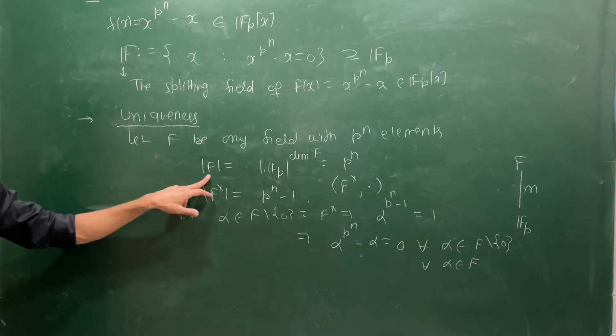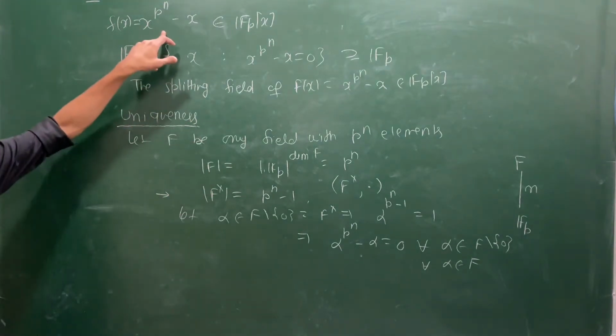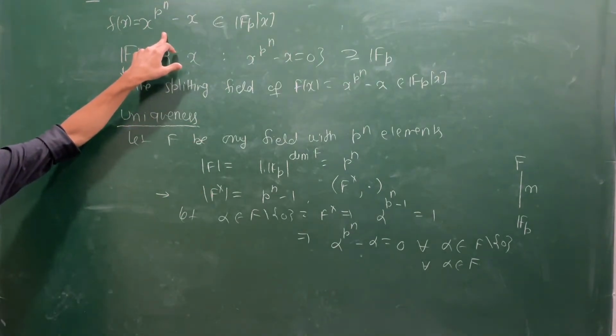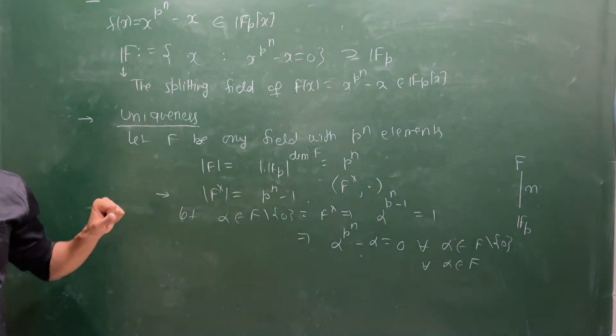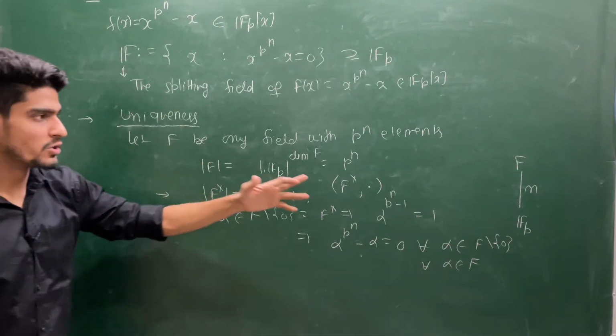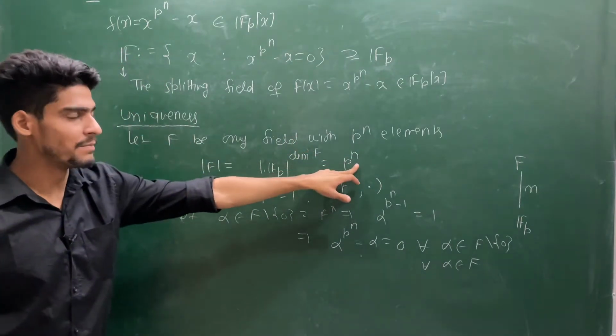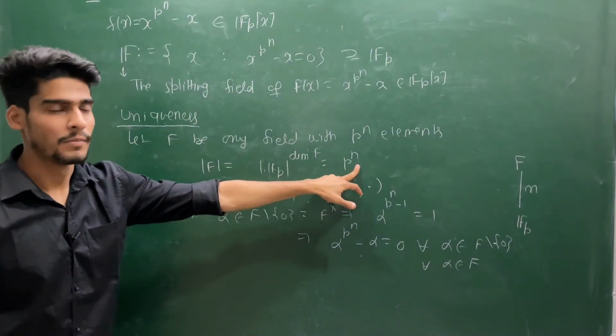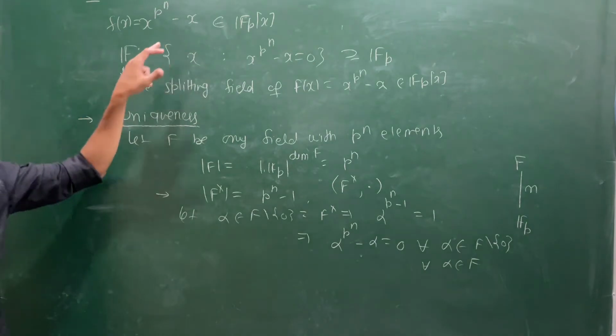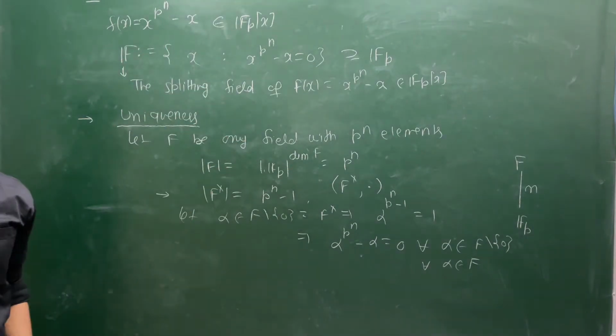That means every element in F is a root of this equation, and this is the minimal splitting field. This is the minimal extension, because you cannot construct any extension with fewer than p power n elements, because this equation has precisely p power n roots. So you cannot construct any such minimal extension.